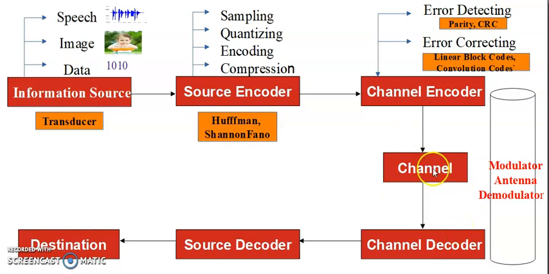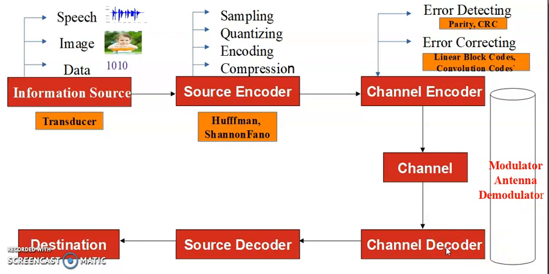If the channel is like a wire or optical fiber, then you require some devices. If the channel is air, then you require an antenna and modulator. If you use a modulator here, then in the receiver process you have to demodulate the signal and then perform the channel decoder operation. So in the transmitter, after the channel encoder, if the channel is air, it has a modulator and then an antenna. Again in the receiver section we use one antenna, then a demodulator and then the channel decoder.